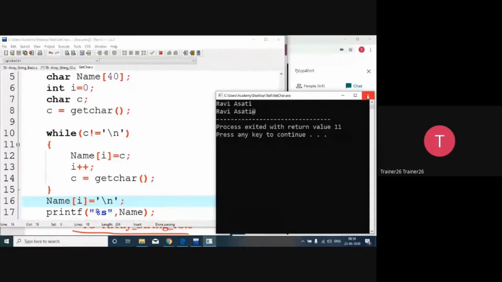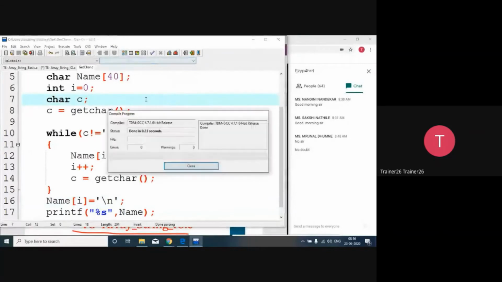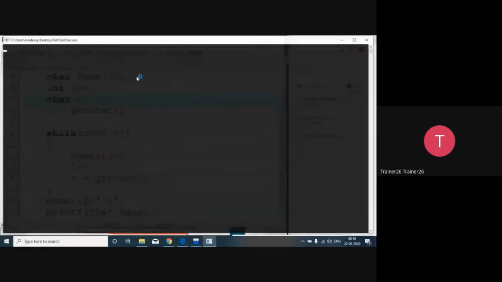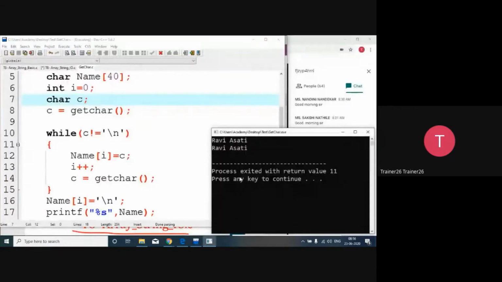Now what I want to do, Control S, compile and run. I will give the same input. So now as you can see on the screen, everything is properly sorted. Now hopefully till this point is clear to all of you.